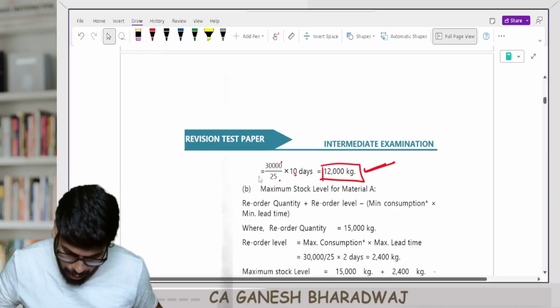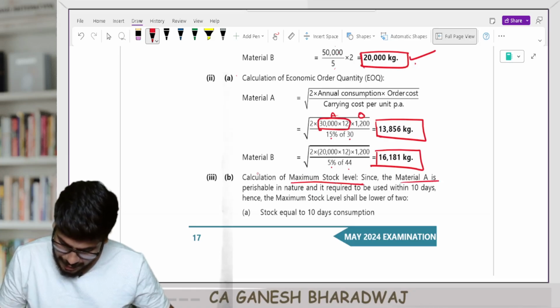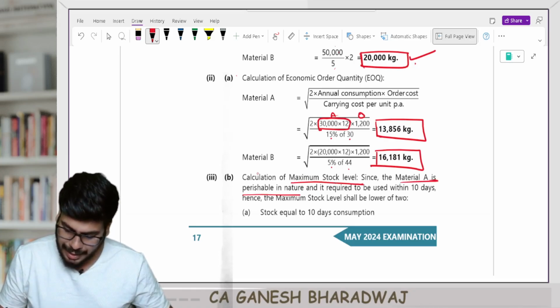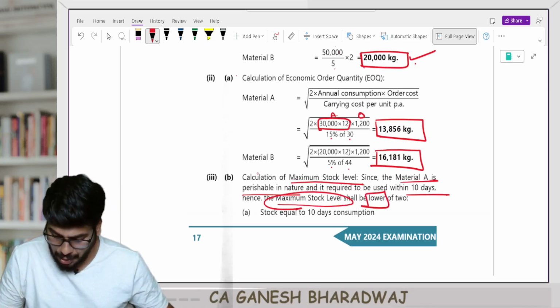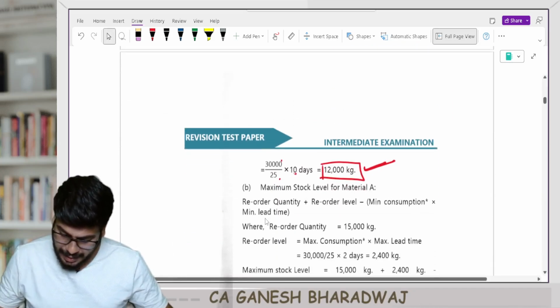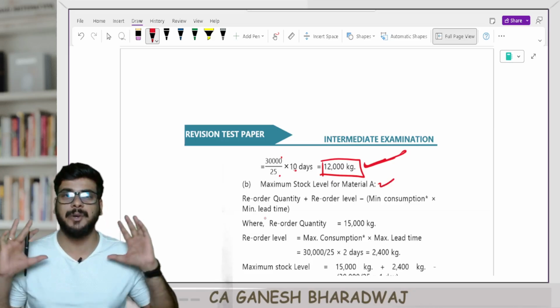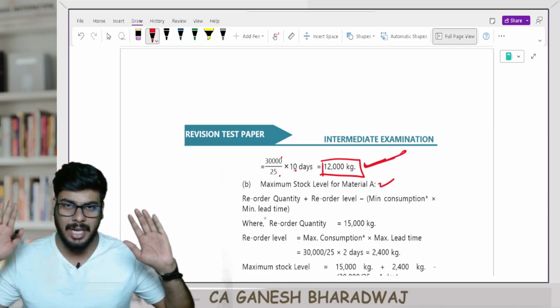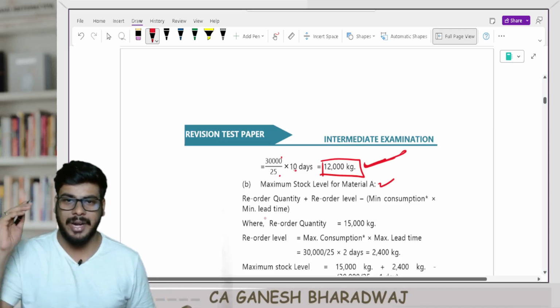Now, this is what they have mentioned here. The calculation of maximum stock level: since material A is perishable in nature and is required to be used within 10 days, the maximum stock level shall be the lower of 10 days' equivalent consumption and whatever you calculate as per your formula. Are you clear with this, guys? All these things you need to do in the back end, and finally arrive at the answer.